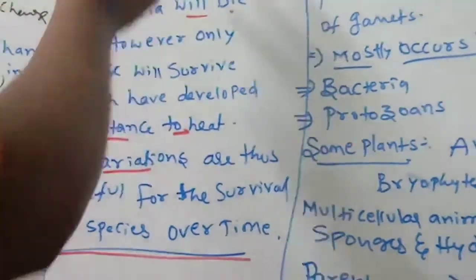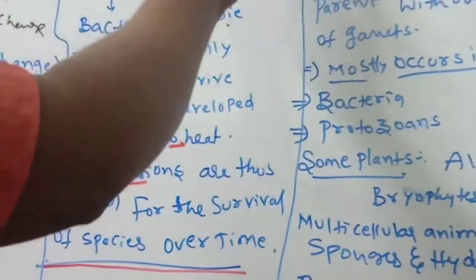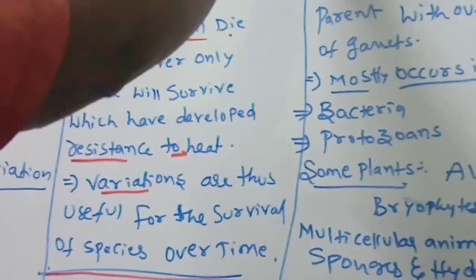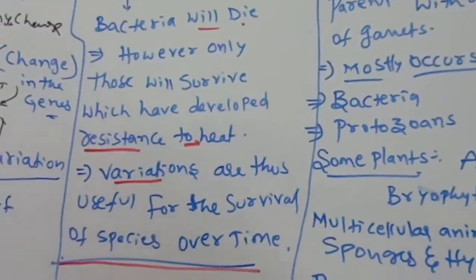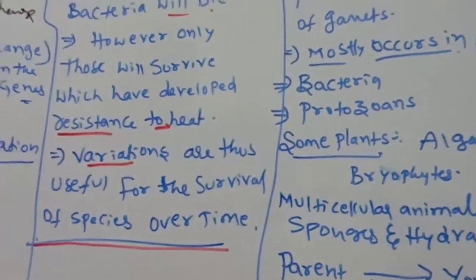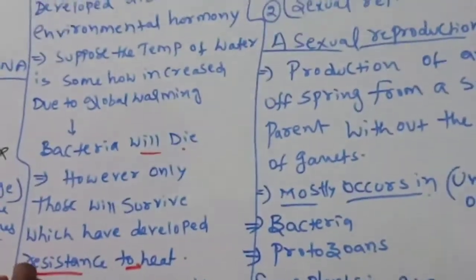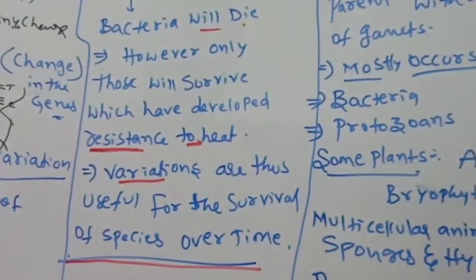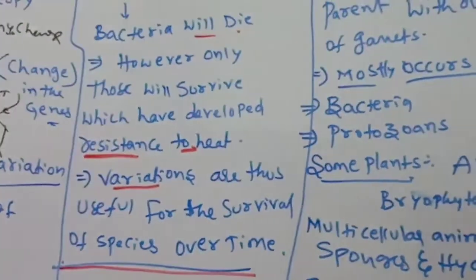If those variations were not there, they also would have died. But some surviving means something changed in their DNA. Some variations happened. Because of those variations, what happened? The bacteria got resistance power. So they survived. So this is the importance of variation.